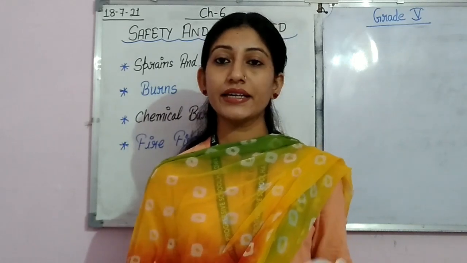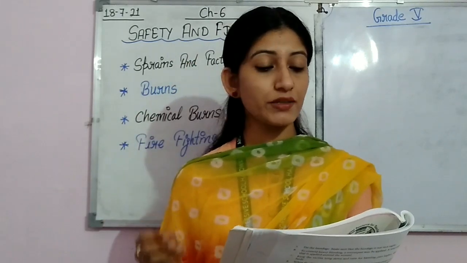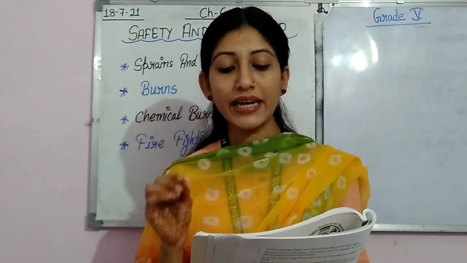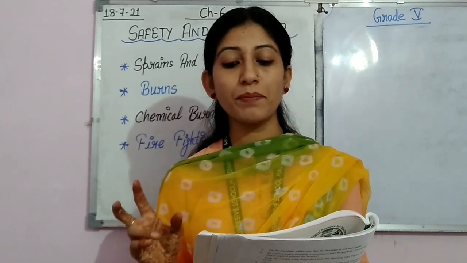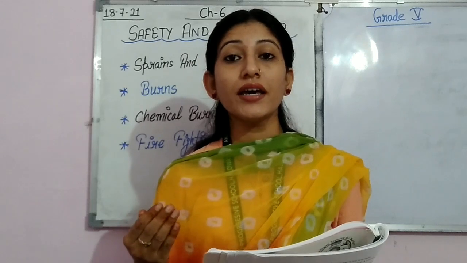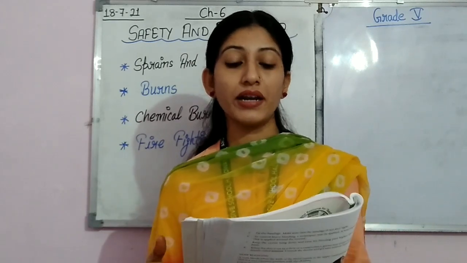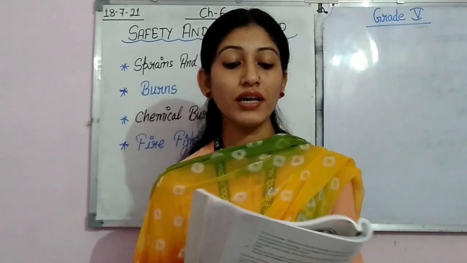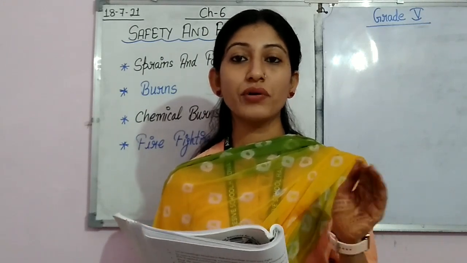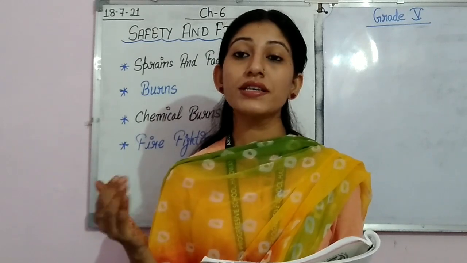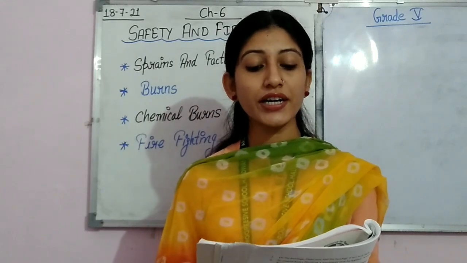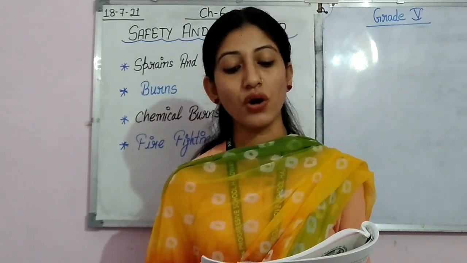Then another thing that it is saying related to fracture and sprain is, if the bones of a leg are broken, tie the leg with a splint and ask the patient to lie down. If a person has an injury in the leg bone, then what will you do? You will give support with the help of a splint, and ask the patient to lie down, means he must not try any type of movement. The injured leg should not be moved at all.